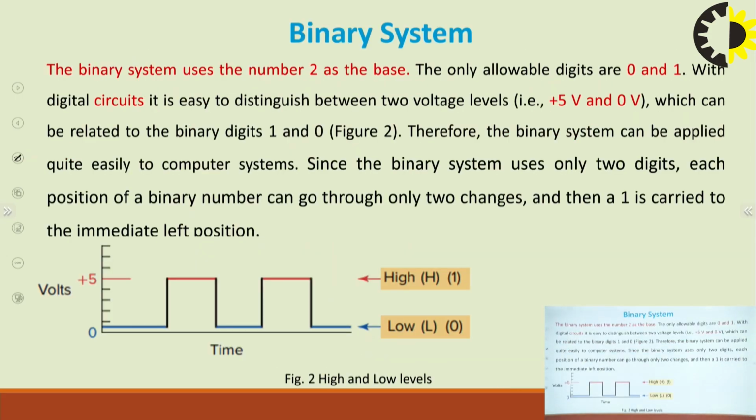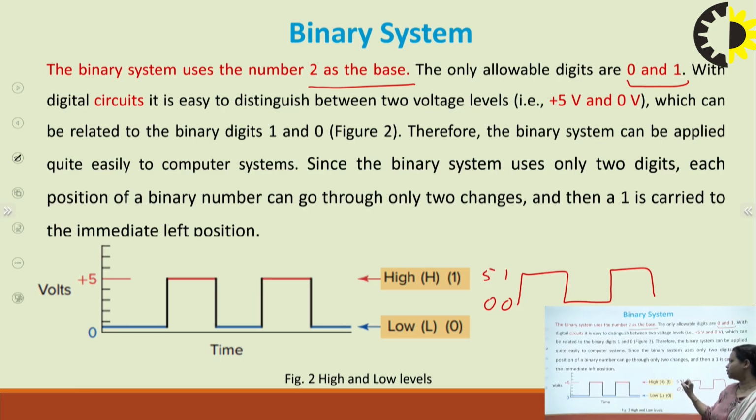Then we have the binary number system. The binary number system uses 2 as a base, as I already told, and it has the digits 0 and 1. We can also say that the binary number system is used in digital signals. We know that a digital signal is either low or high. When it is low we say it is 0, and when it is high it has the value 1. Or we can say that at this point it is 0 and at this point it is 5 volt, right? So this is about the binary number system.